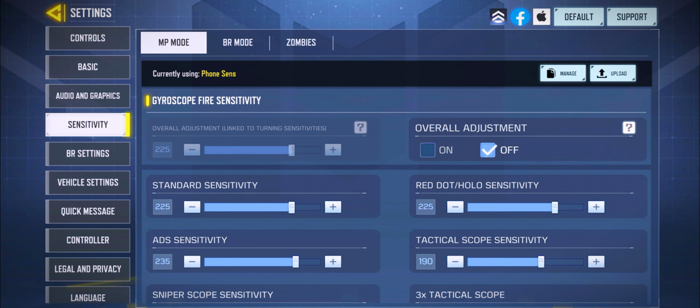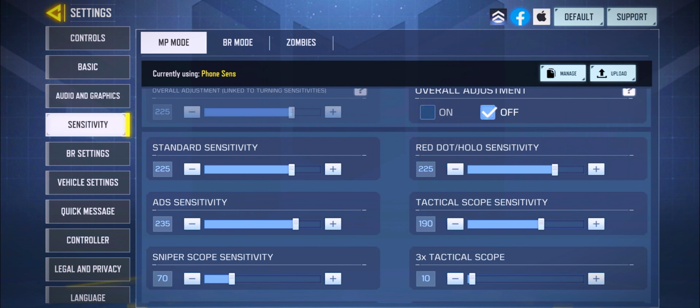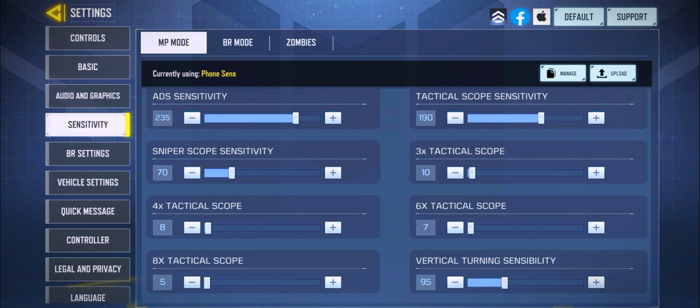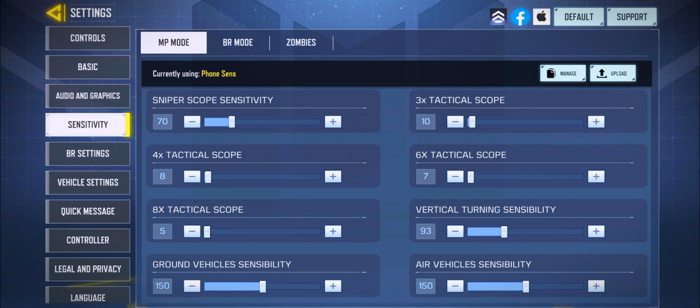And lastly but not least, the gyroscope fire sensitivity, I have that a little bit high at 230, and on my standard I have 2 to 5. And for the vertical sensibility, I have that on 95.